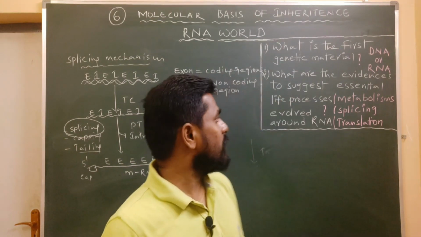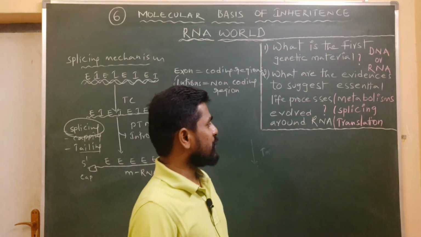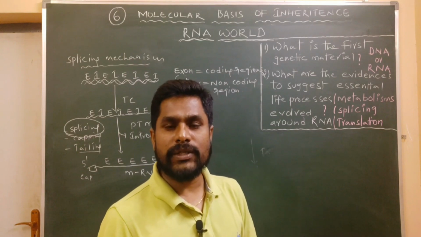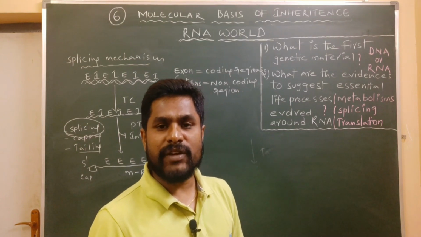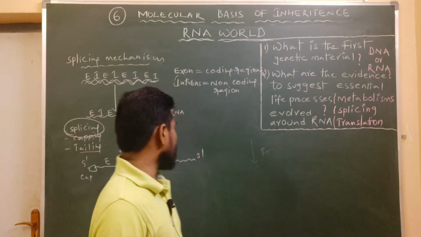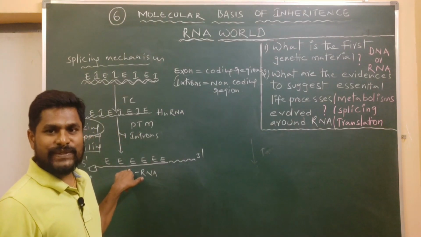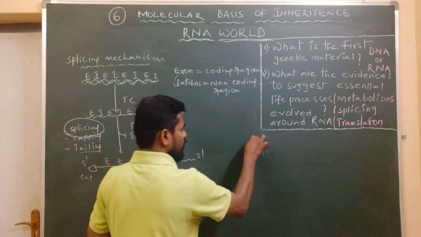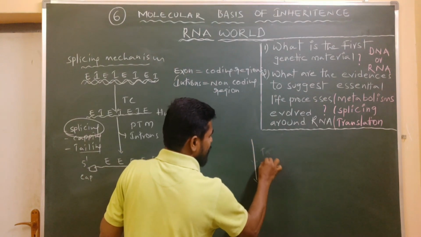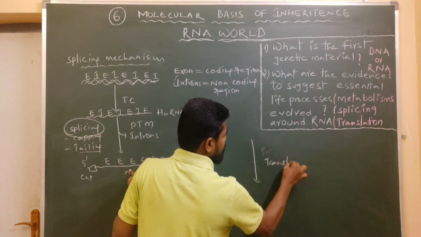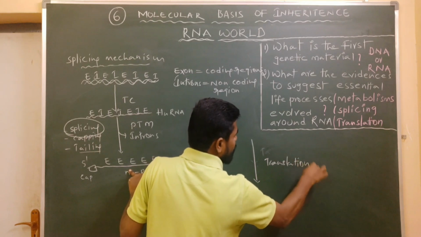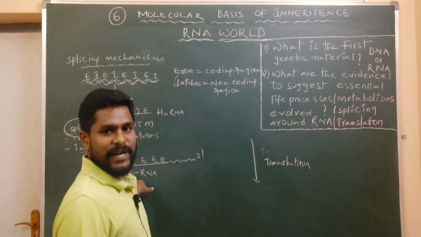And the third essential life process, that is translation, also evolved around the RNA molecule. If you carefully observe the translation process, the mRNA which was formed after transcription undergoes translation. The translation process requires all three types of RNA molecules.